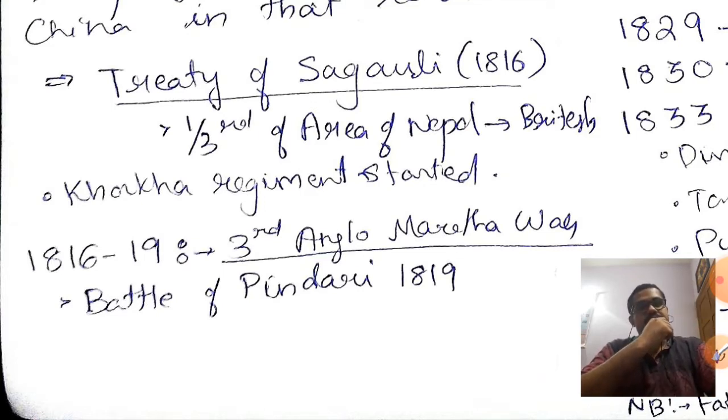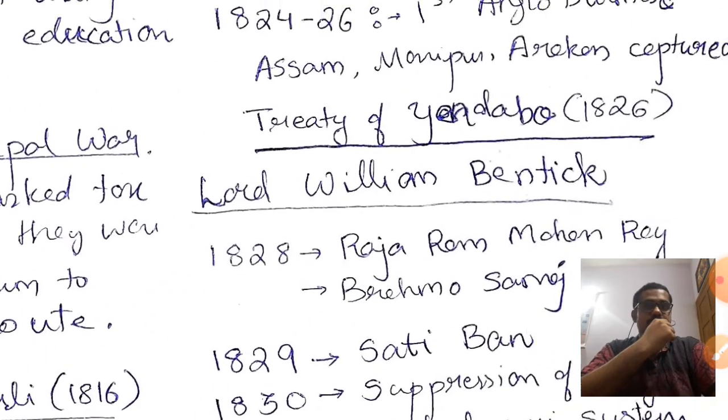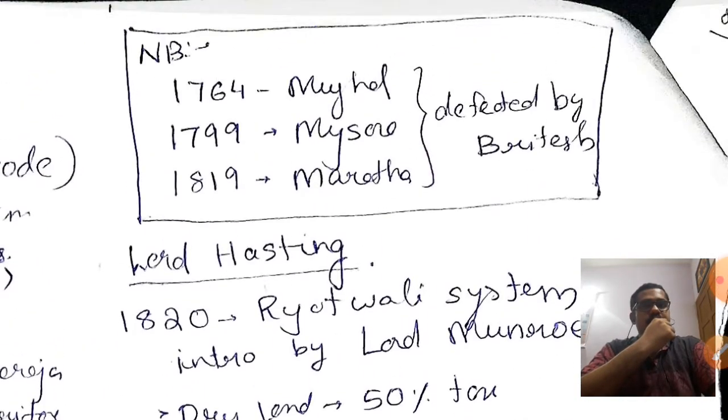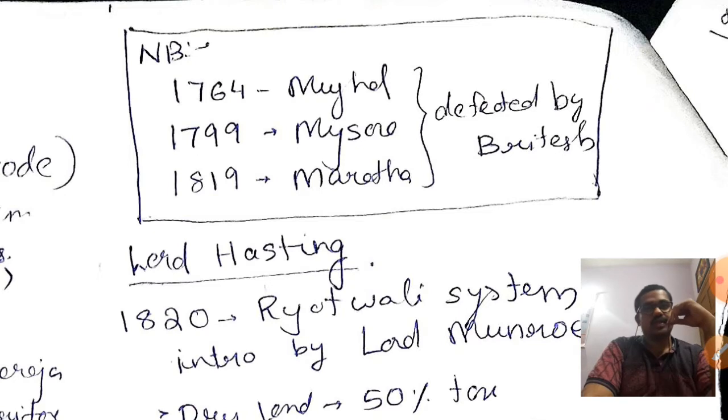Now after that, in 1816 the Treaty of Sugauli, and just after that, 1816 to 19, the Third Anglo-Maratha War was fought. It ended with the Battle of Pindari, which we must understand. Hence the Marathas were also conquered. So in 1764 the Mughals were conquered, in 1799 Mysore was conquered, in 1819 the Marathas were conquered, and all these were defeated by the British. So the British are in a very powerful position in India.